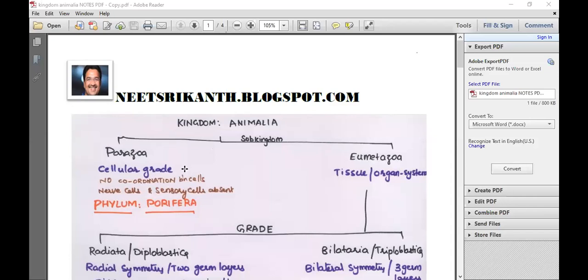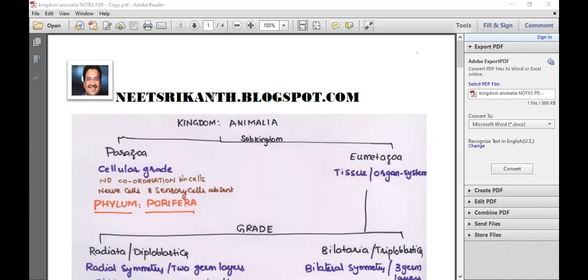If you see where we are exactly, you will be able to understand. Kingdom Animalia is classified into two subkingdoms: subkingdom Parazoa and subkingdom Eumetazoa. Subkingdom Parazoa has a cellular grade of organization, where there is no coordination between the cells. That means nerve cells and sensory cells are absent, so they remain as cells, just a cellular grade of organization.